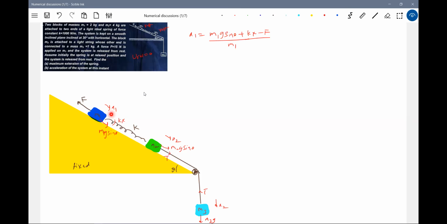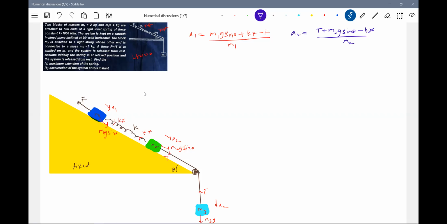I included F here. This is the acceleration of block M1. What about here? Tension T, M2 g sin theta, and the spring force Kx should act in this direction. So this acceleration A2 should be equal to T plus M2 g sin theta minus Kx, divided by M2. This is the acceleration of the second block.